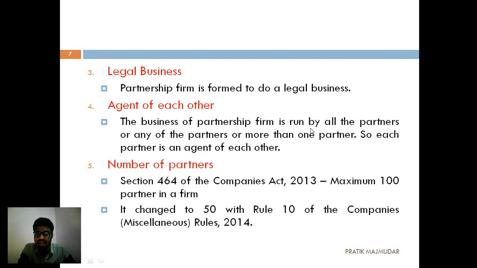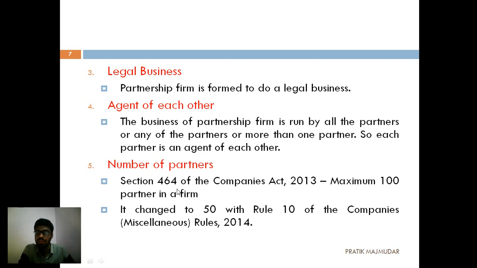Let's see the fourth one, agent of each other. The business of a partnership firm is run by all the partners or any of the partners or more than one partner. That means whether there are two partners, five partners, or 10 partners, anyone can act on behalf of the others. All the partners or any of the partners have the duties and the liabilities. So each and every partner is considered an agent of each other. That means if someone is doing business on their own, that is also allowed in consideration of a partnership firm.